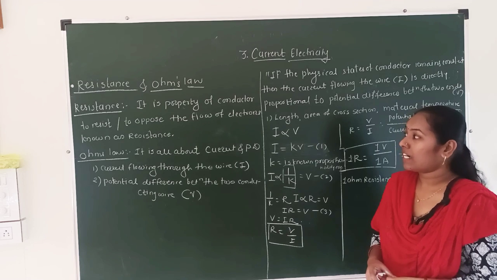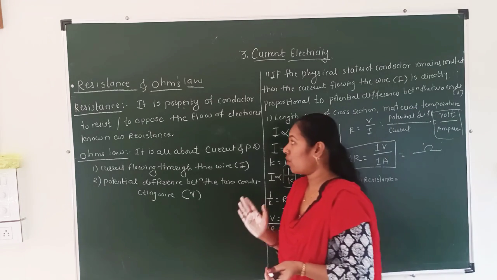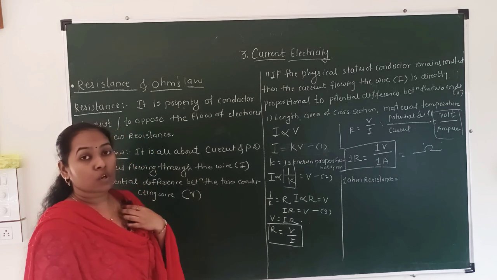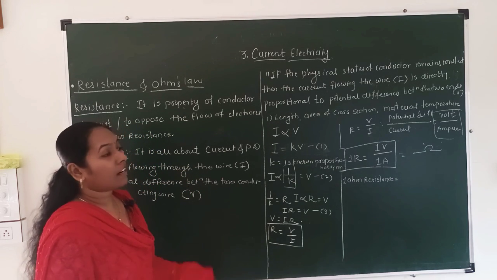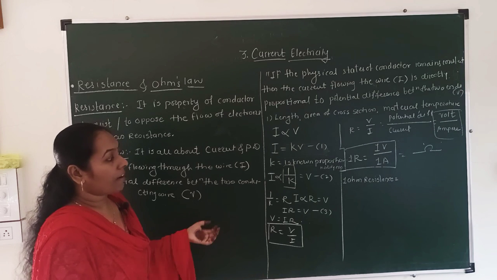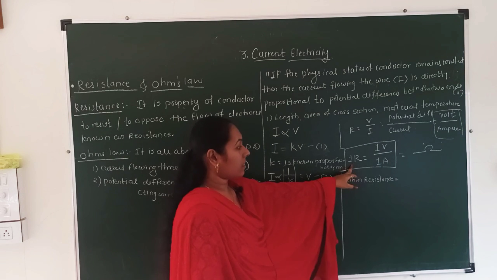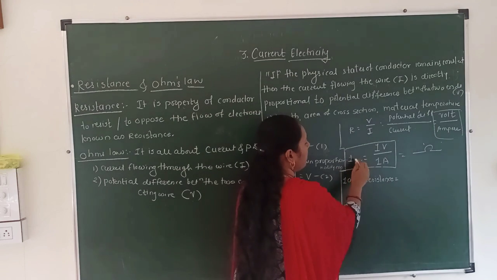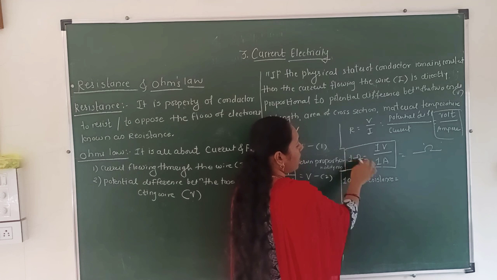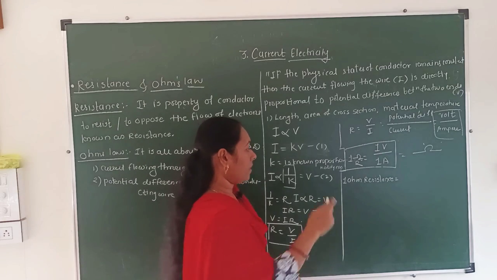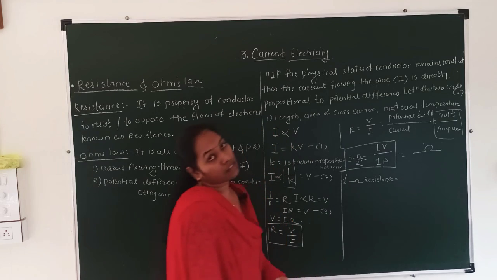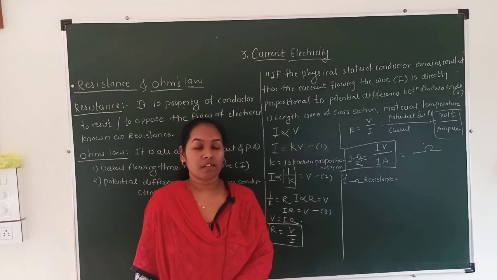Resistance is the property of a conductor to resist or oppose the flow of current. The scientist Ohm showed the relation between current and potential difference. From that we got the formula 1 ohm resistance is equal to 1 volt upon 1 ampere. What is 1 ohm resistance? I told you just now. We will stop here.